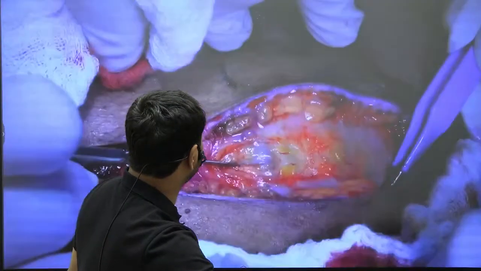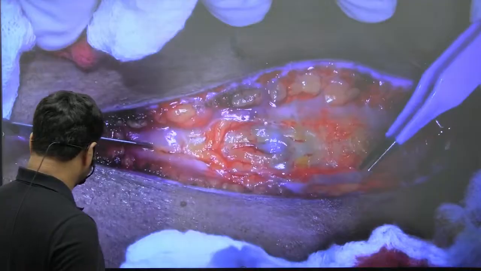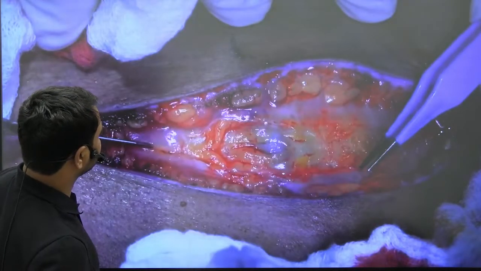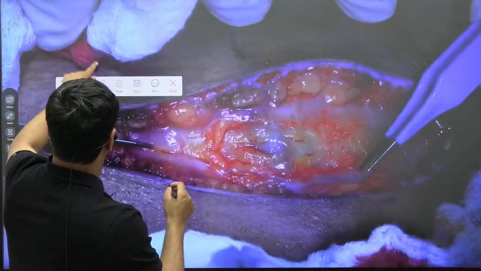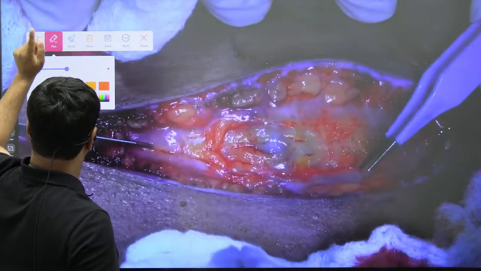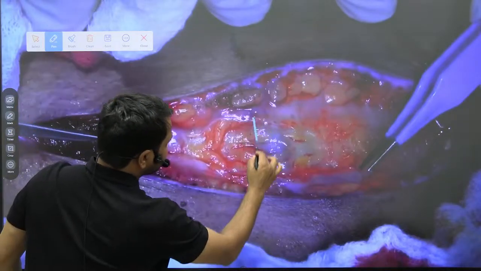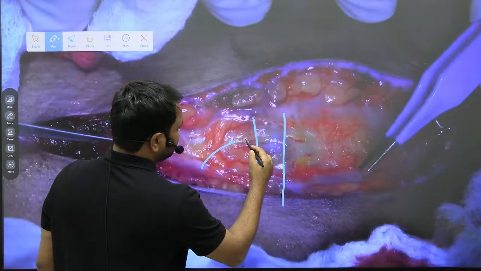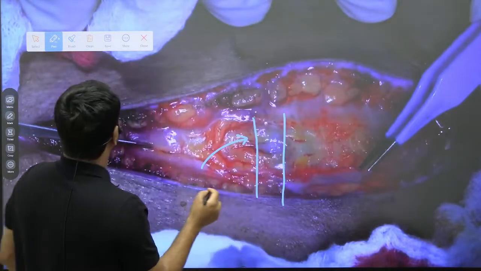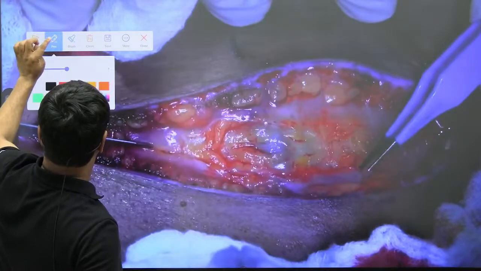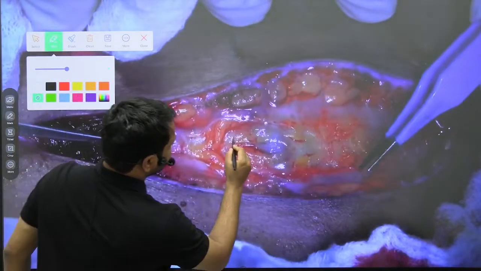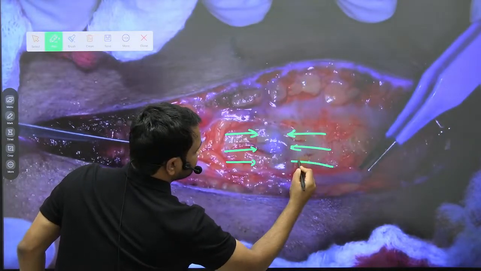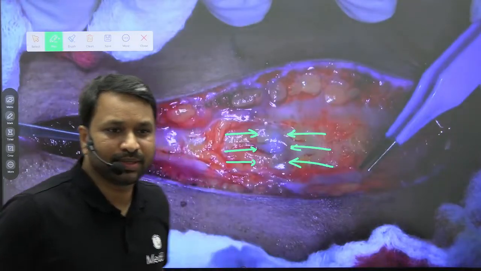Wait. I found something really interesting. Can you see this structure? I hope I should be able to draw a bit. All right, great. Okay, can you see this? Can you see the structure? This bluish structure that you have. Can you see this structure? What is this structure?